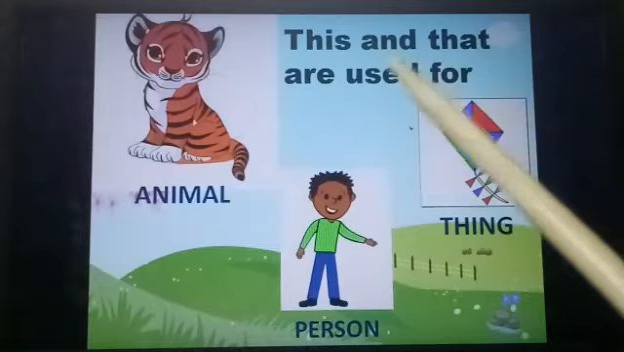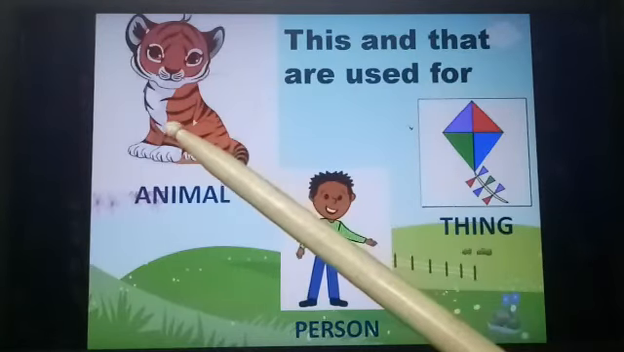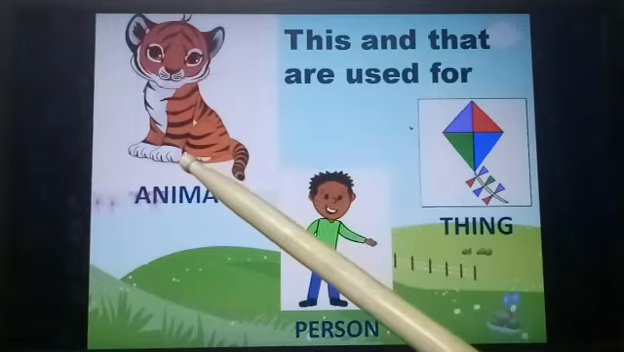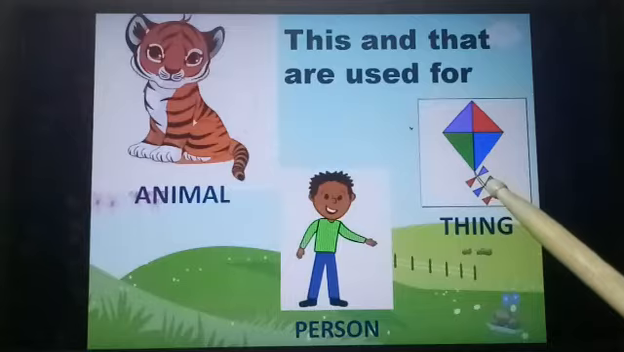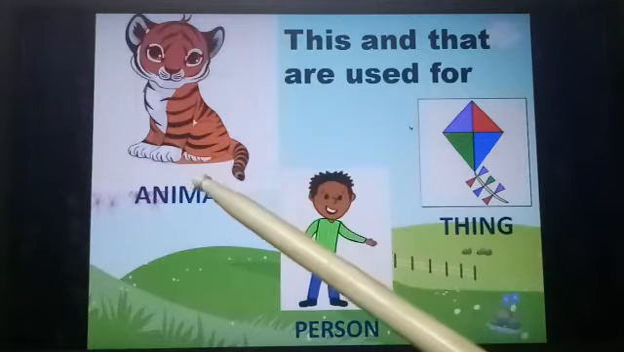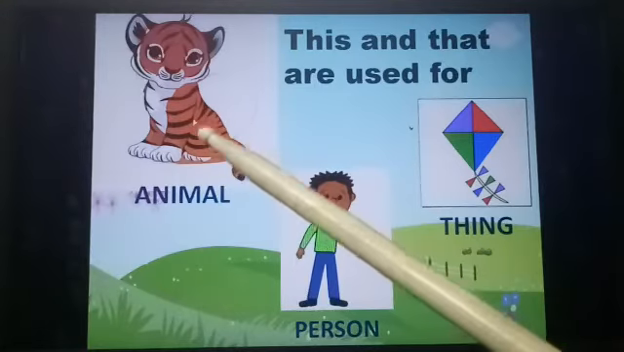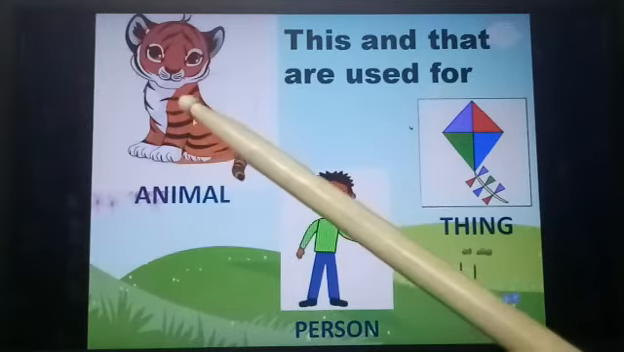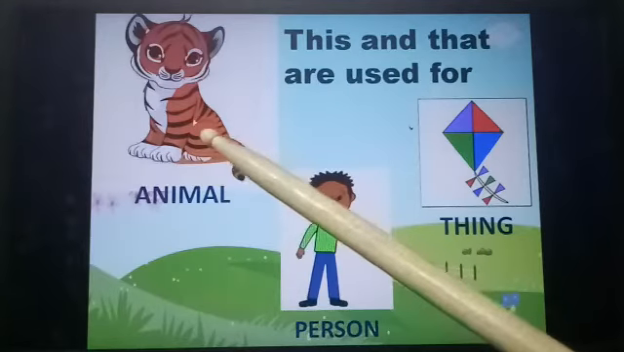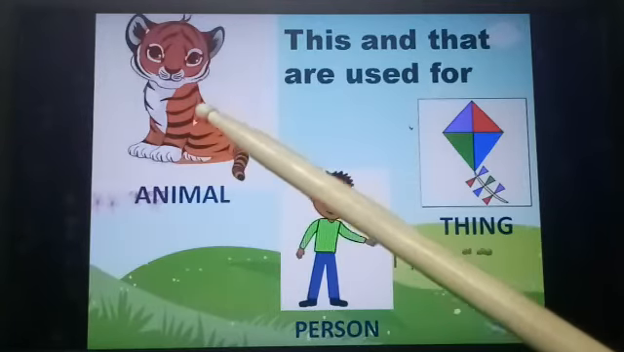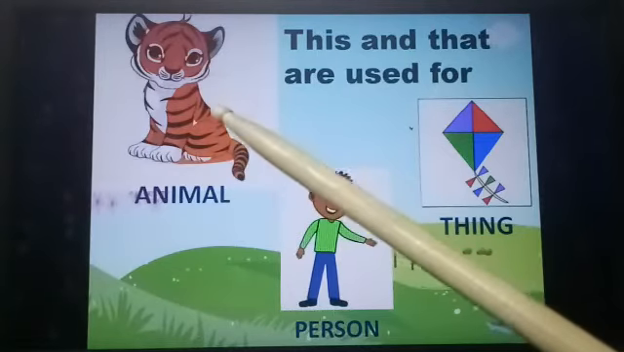This and that are used for mentioning an animal or a person or a thing. An animal can be a tiger, a cat, a rat, a giraffe or a bird, anything. Then you have to use this or that when you are mentioning an animal.